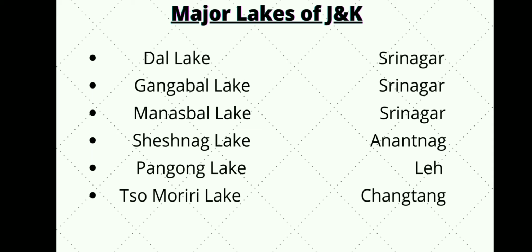So the next topic is about the major lakes of Jammu and Kashmir. Here you can see the list of the lakes and the location of these lakes. The first is Dal Lake, which is located in Srinagar. Another is Gangabal Lake, which is also in Srinagar. Another is Manasbal Lake, which is also in Srinagar. Another is Shishnag Lake, which is in Anantnag. Another is Pangong Lake, which is in Leh. The last lake is Tso Moriri Lake, which is in Changthang. So these are the major lakes of Jammu and Kashmir.